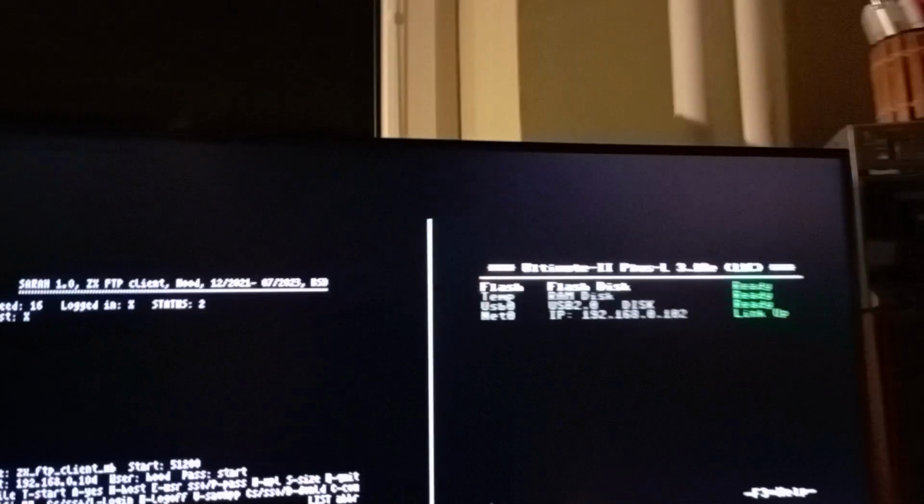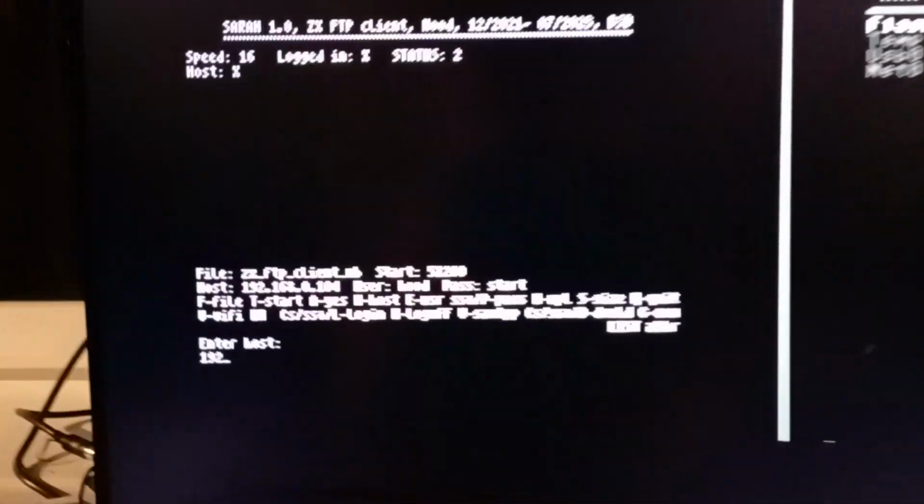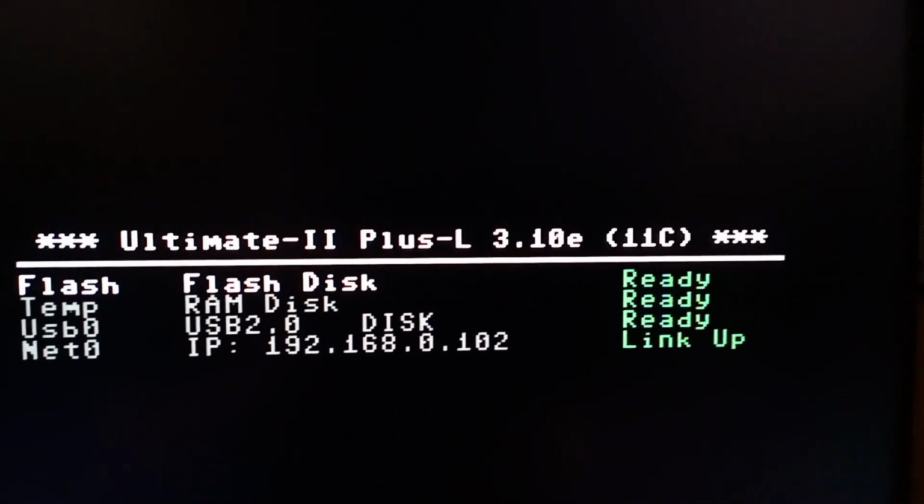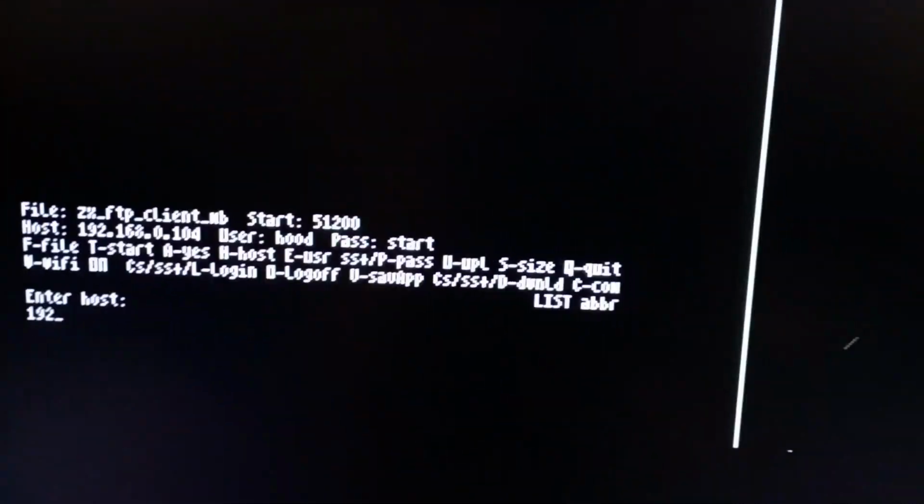This is the C64 fitted with an Ultimate-64 card, which has some support for internet connection. So let's copy this IP address over here to the ZX Spectrum.